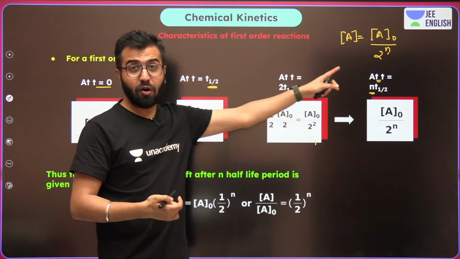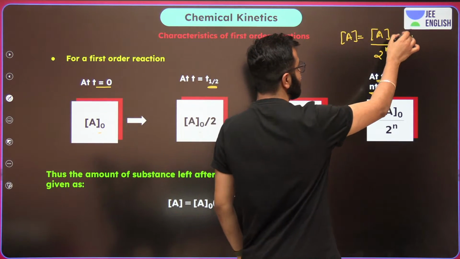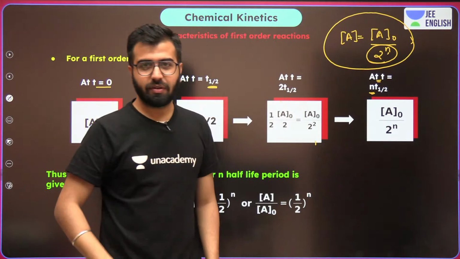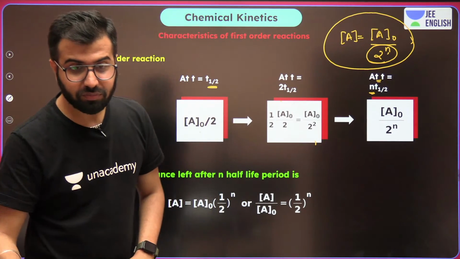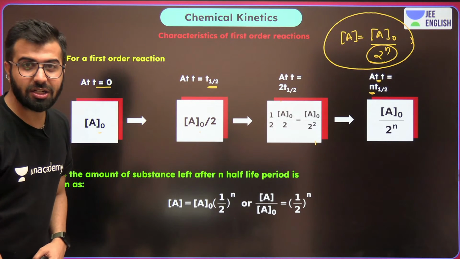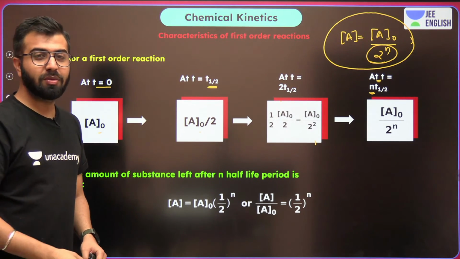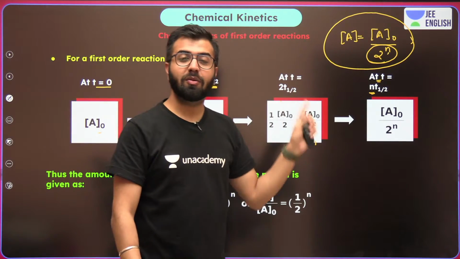Okay. So this is the formula that you actually have to use whenever the question gives you n number of half-lives. So do write this down in your notebook. Is this clear to each and everybody? Come on, Vidya. Pay attention over here. You should be more focused on the concept and the formula.